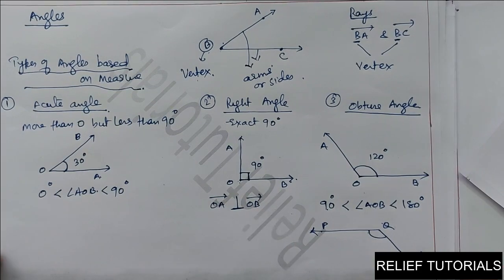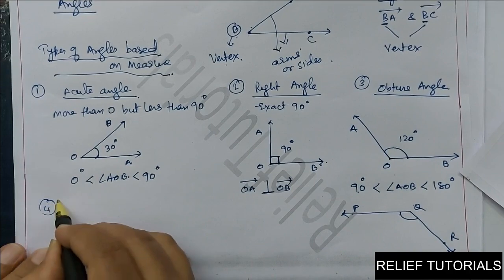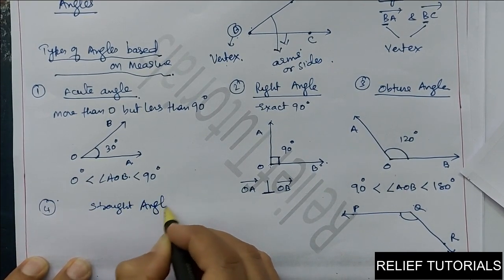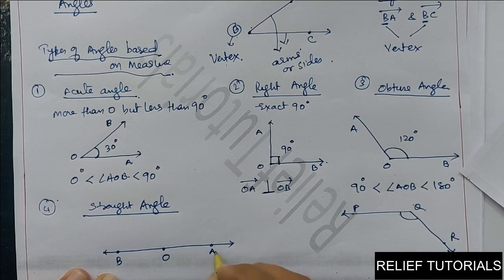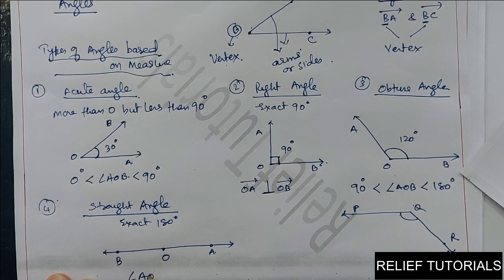Now comes the fourth angle, called a straight angle. What is a straight angle? An angle whose measure is exactly 180 degrees is called a straight angle. Here we can say angle AOB is equal to 180 degrees.